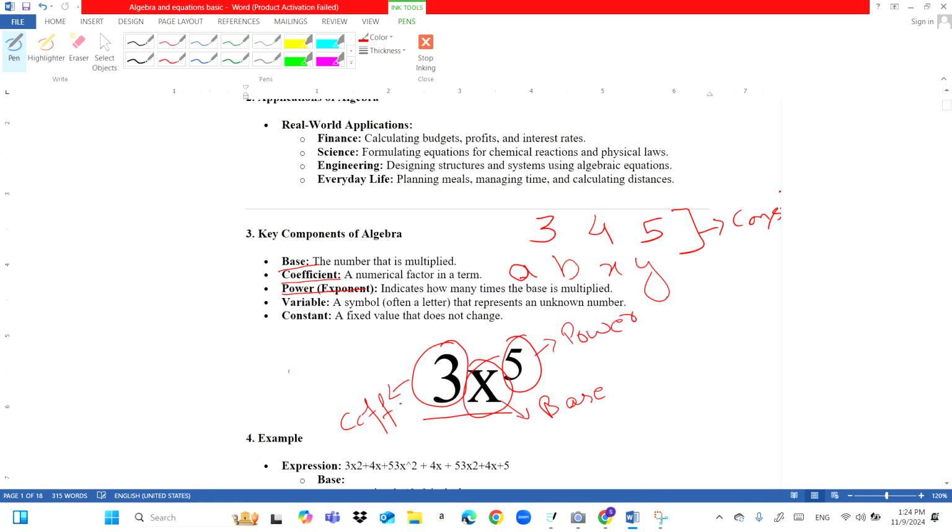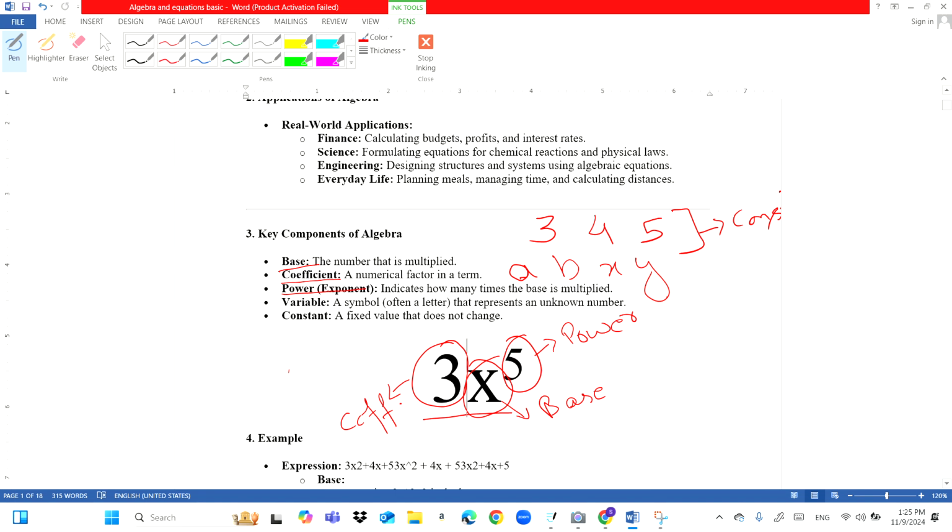Okay. So now we need to be very clear, because when we talk about the addition of algebraic terms, subtraction, multiplication, and division, these things need to be really clear. If you do not understand this, algebra is going to be tough for you. It's very easy: the numbers are the coefficient, the base are actually the letters, whereas anything above this letter, like you can see flying in the air, this 5, is the power.